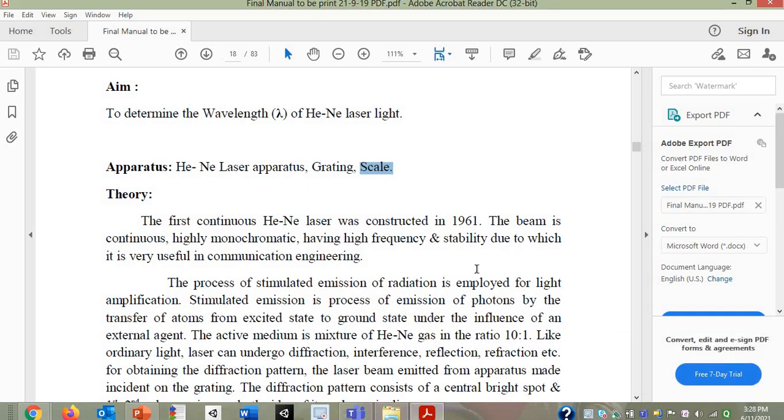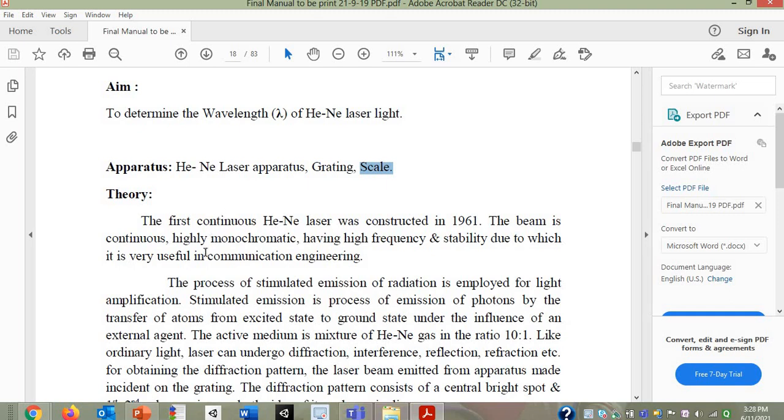They emit monochromatic light, they emit coherent light, and of course the light beam that we can get with the help of a laser is very fine and highly directional. There are various categories of laser sources. One type of laser is the HeNe laser, and here you can see the HeNe laser is the first continuous laser.